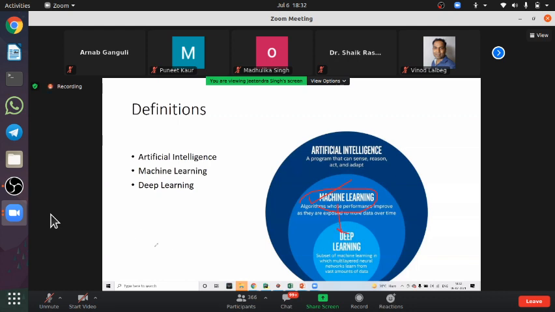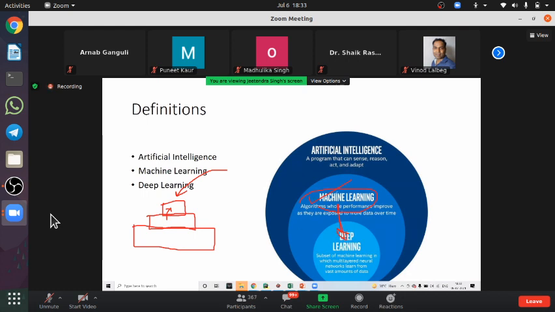No, this is not a subset. Assume there is one tray, one plate. On this plate, there is another plate, and on this plate another plate. The third plate is the topmost plate, but do not consider it a subset of this one. Here deep learning is the next level of machine learning.